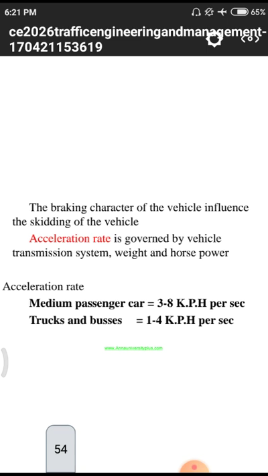The braking character of a vehicle influences the skidding of the vehicle. That means whenever we apply a sudden brake, due to the sudden brake our vehicle skids. We are applying an external force with the help of the braking system, so that the velocity of the vehicle is not